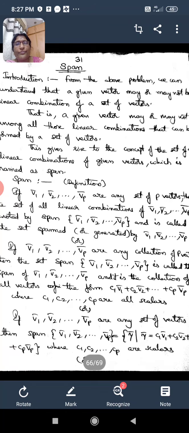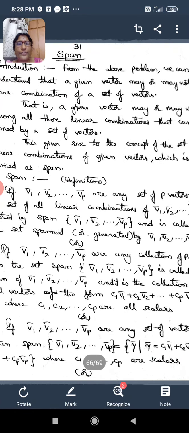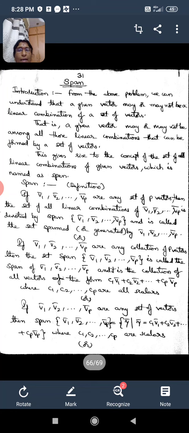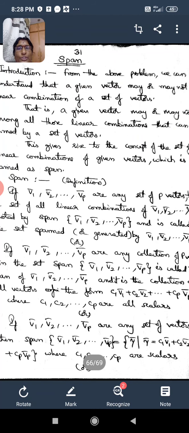So the difference between the above definition and this form of definition for the word span is that I have replaced the word linear combination by the vector C1 V1 bar plus C2 V2 bar plus so on Cp Vp bar. So the linear combination by its definition leads us to the definition of span in this second definition. Now I can give another form of definition for span, which goes like this.